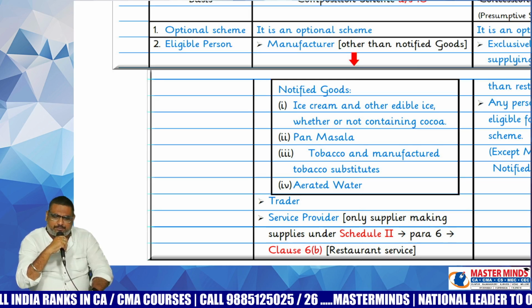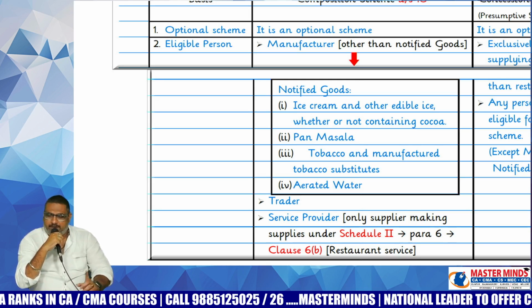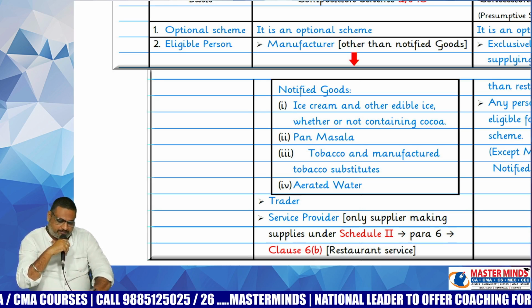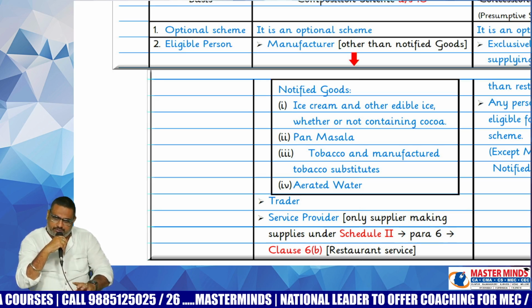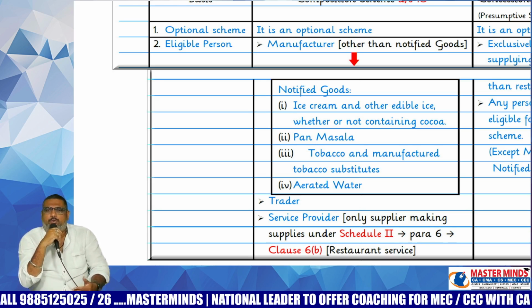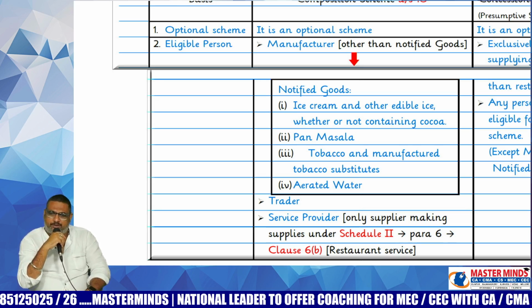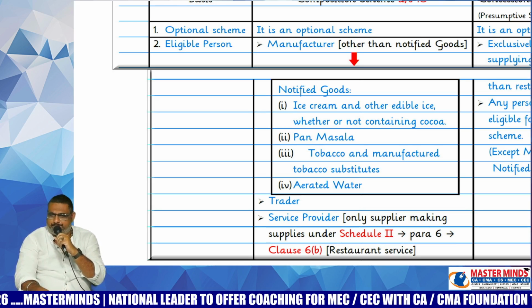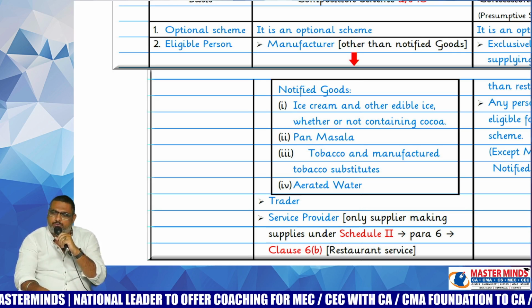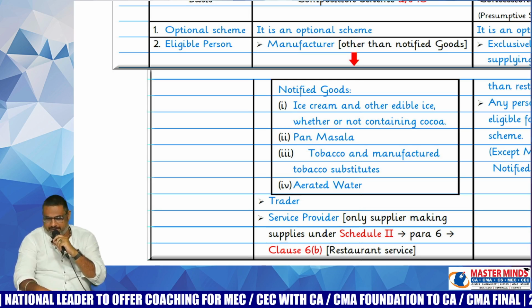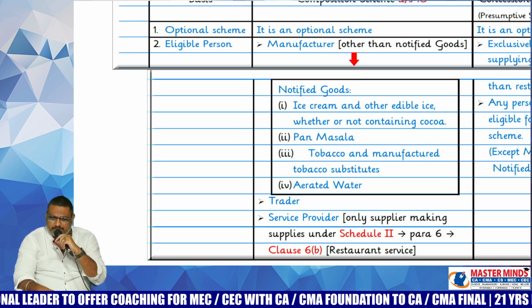Yes, except notified goods manufacturers. The rest of all the manufacturers are eligible for this composition scheme. Sir, what are those notified goods where the manufacturers are not eligible? Ice cream, pan masala, tobacco, aerated water, and along with that another three were added by amendment.